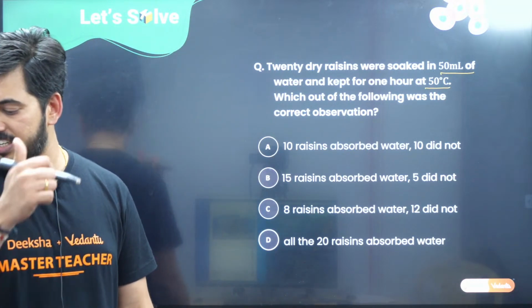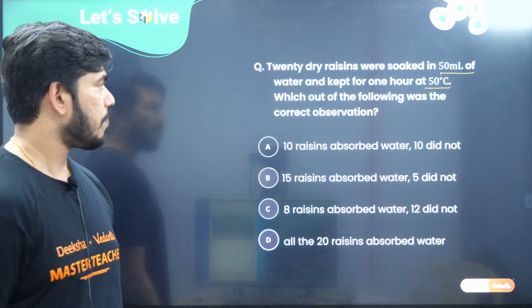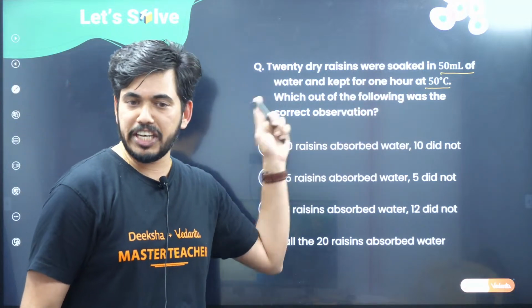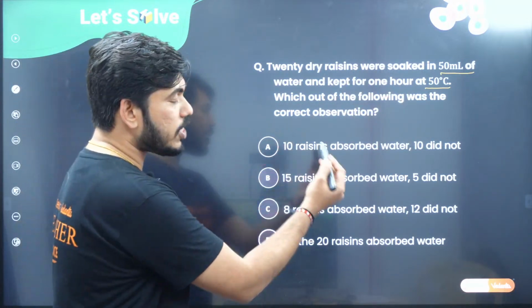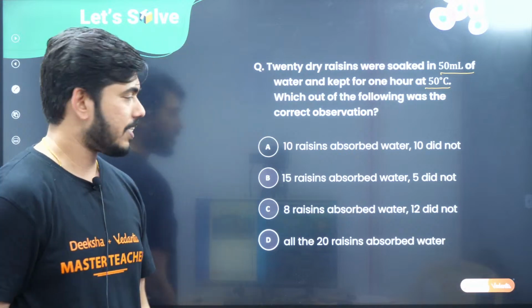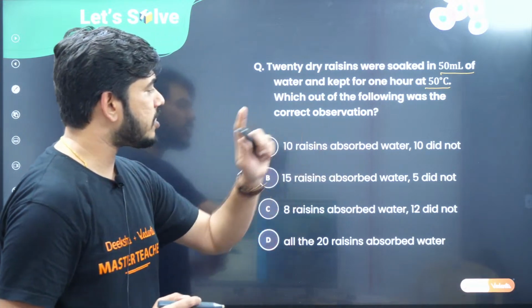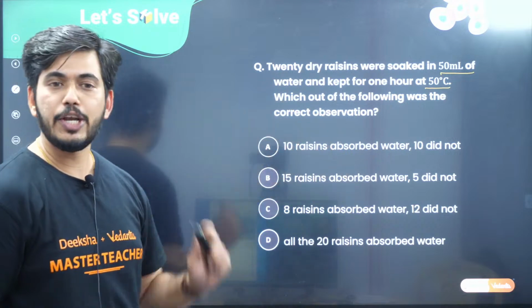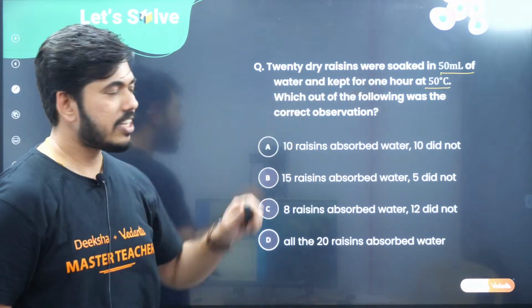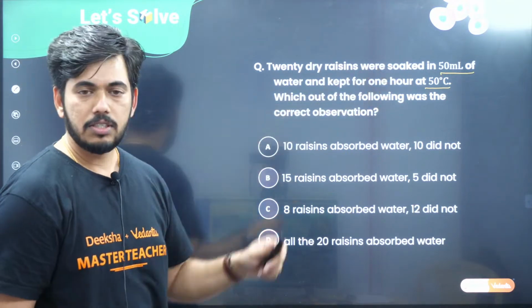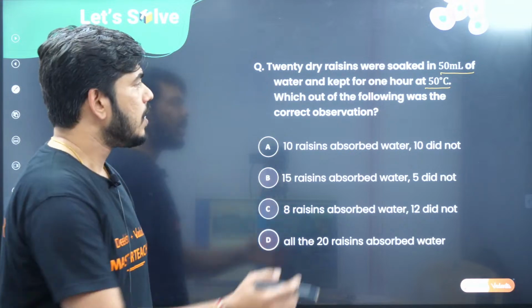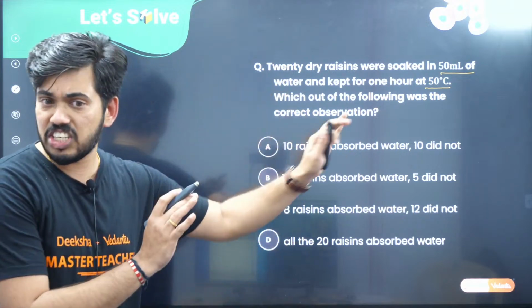Very good. Harshavardhan sent a message saying that he understood, sir. So children, hope you have read the question now. Let us see what options they have given. There are 4 options. The first option says 10 resins absorbed water, 10 did not. Because we said that 20 resins we have soaked in 50 ml of water at 50 degrees Celsius. That is the condition they have given.